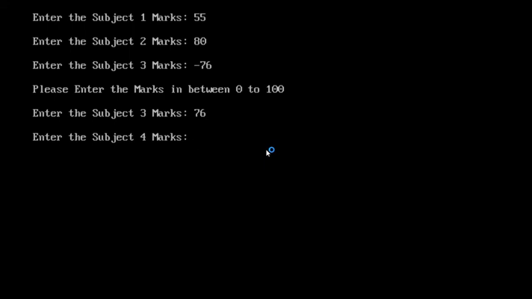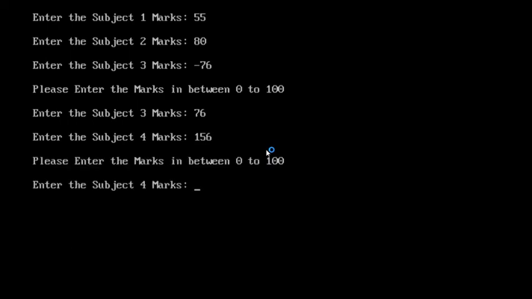Enter the subject 4 marks. Now I will enter 156. For the fourth subject also it is asking please enter the marks in between 0 to 100 because I entered the marks out of the range. The range is from 0 to 100 only.